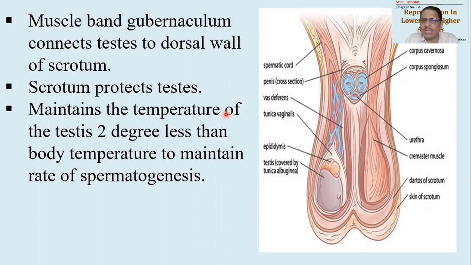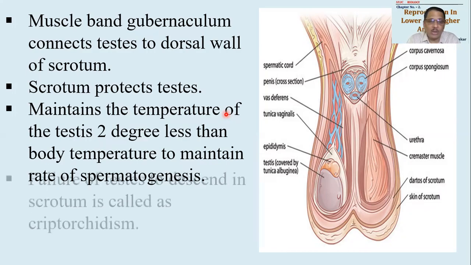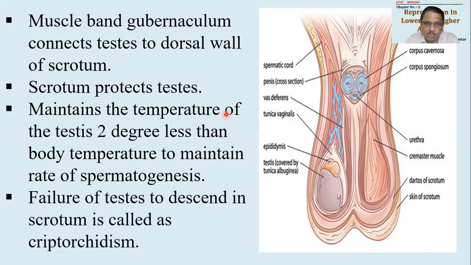The testis will be given enough warmth or incubation so that the process of production of sperms, gametes rather we can say, will be done properly. So this slow movement is done at involuntary level. मतलब अपने को पता नहीं चलेगा, human को, male को पता नहीं चलेगा कि testis कभी body से दूर हो गई या कभी body के पास आ गए. Automatically it is done. So this is important.